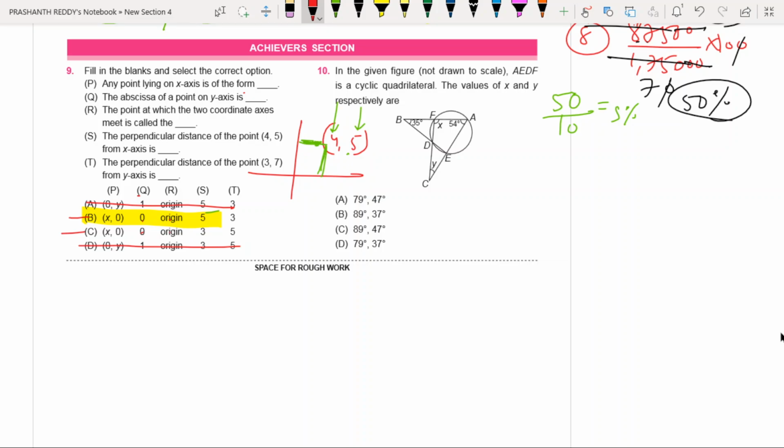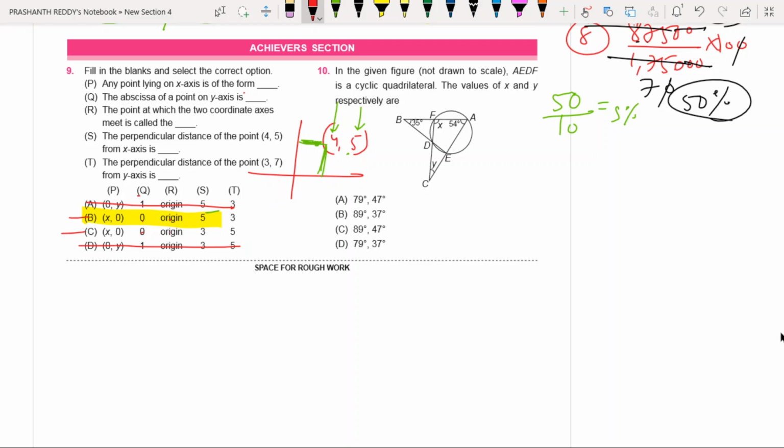What do you mean by cyclic quadrilateral? Every quadrilateral has 4 vertices. If all 4 vertices of a quadrilateral lie on a circle, then that quadrilateral is called a cyclic quadrilateral. Now just observe here that you can see 2 different triangles.